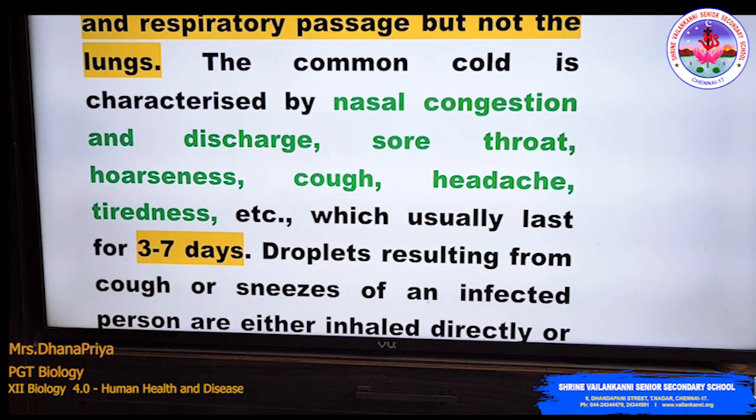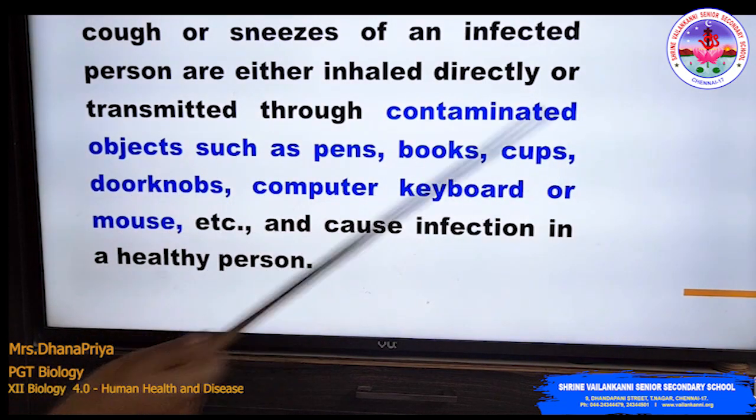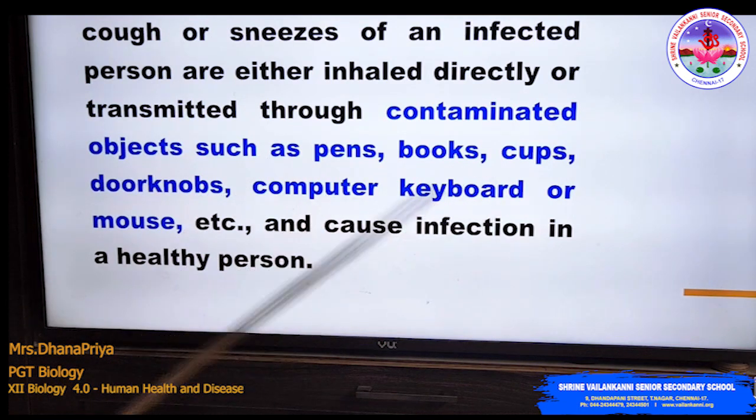Droplets resulting from the cough or sneeze of infected persons are either inhaled directly or transmitted through contaminated objects such as pen, book, cup, doorknob, computer keyboard or mouse, etc., and cause infection in a healthy person. So these are the symptoms which we can see in coronavirus too.